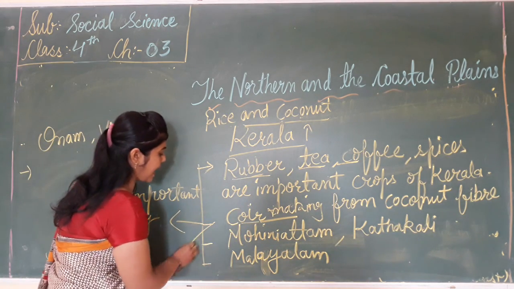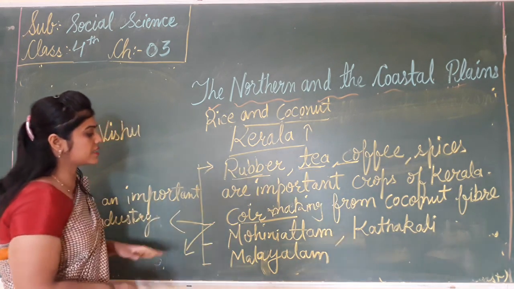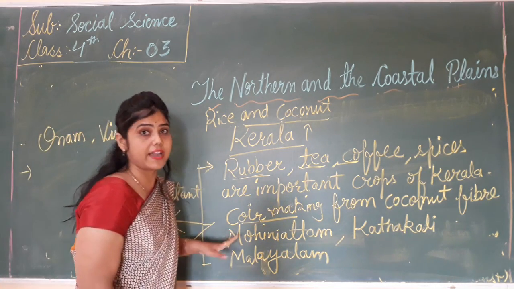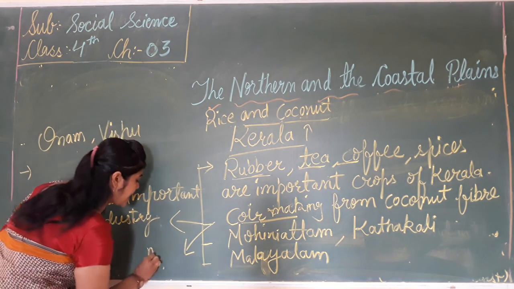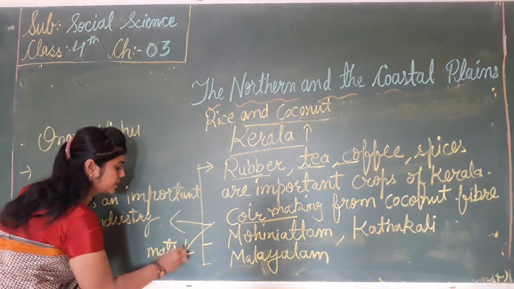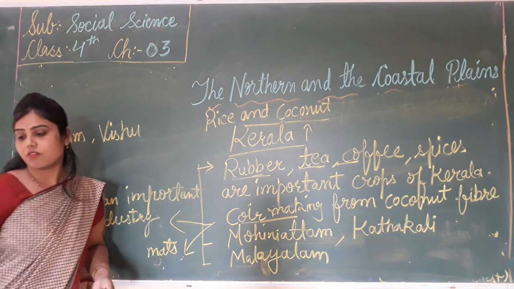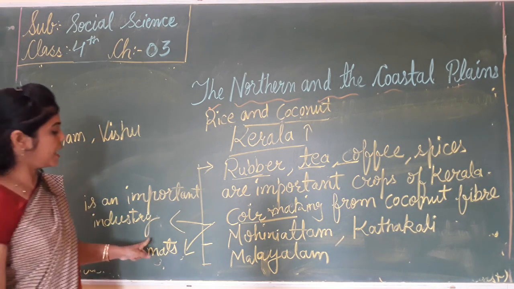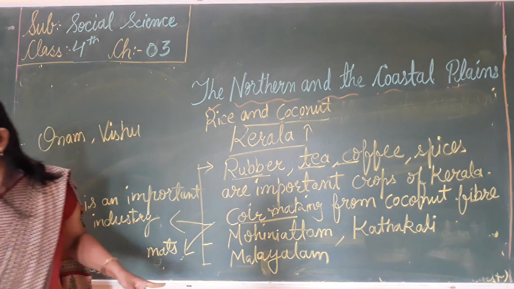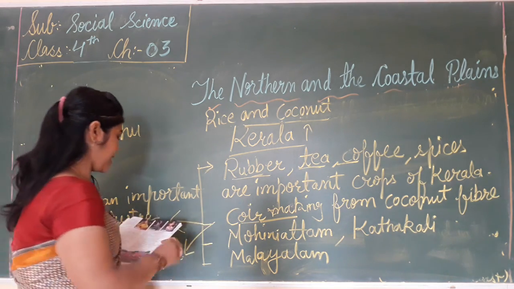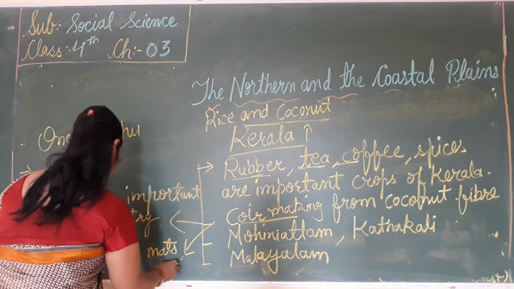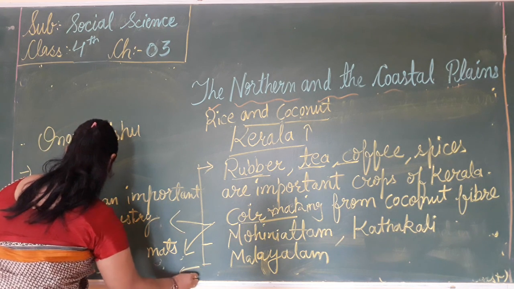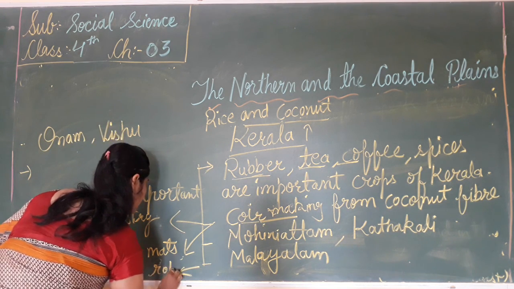People of Kerala make many things from this coir. They make mats from this fiber, and ropes.